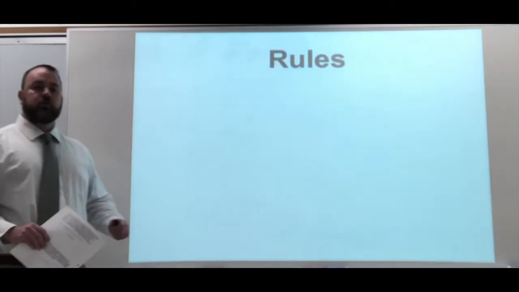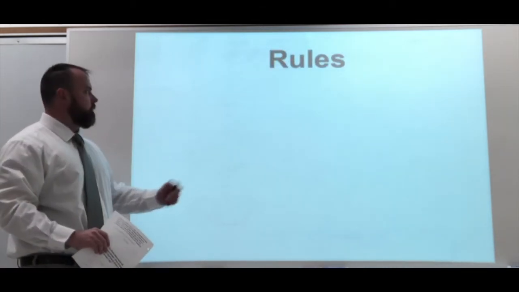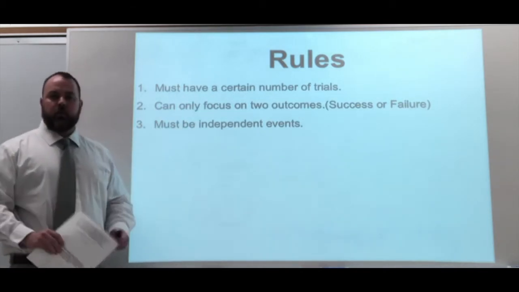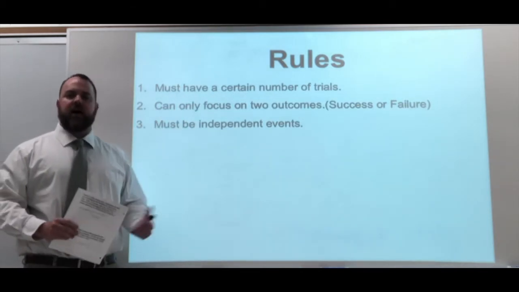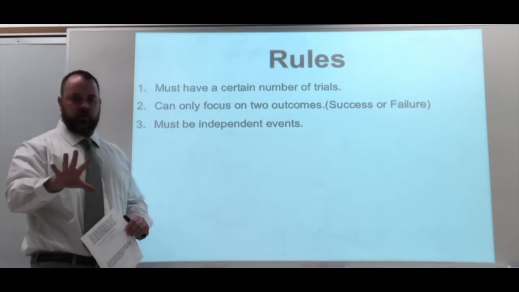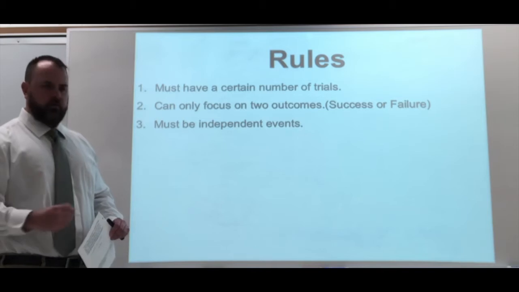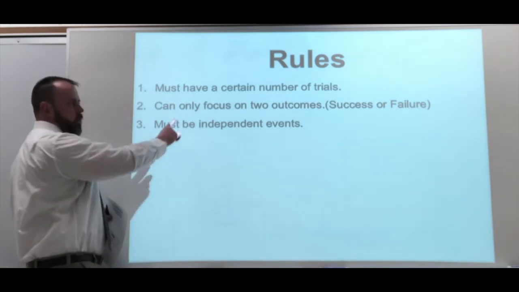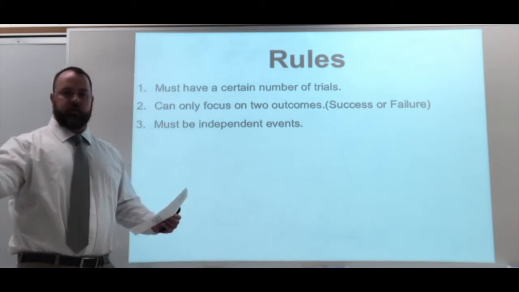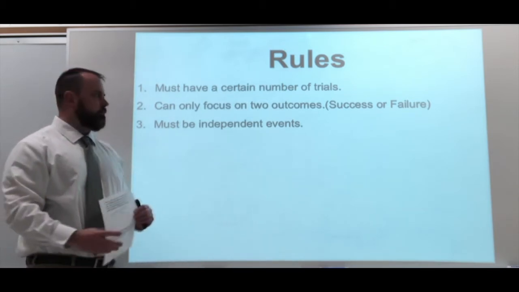Okay, the rules for it to be a binomial distribution. You must have a certain number of trials. That's what we had in that last question. We were going to ask 5 people if they love rugby. We were set on 5, so that's our total number of trials. You can only focus on 2 outcomes. So our outcomes for that was either loving rugby or not loving rugby.